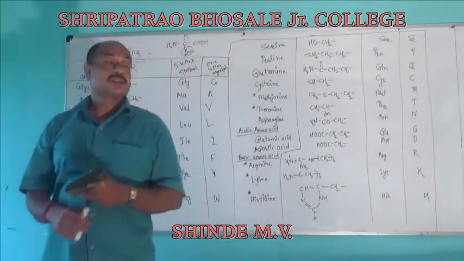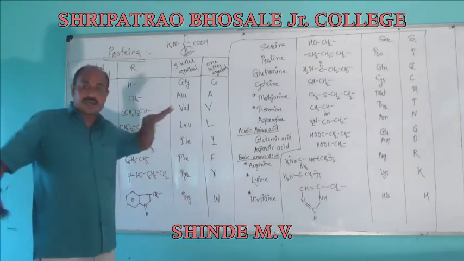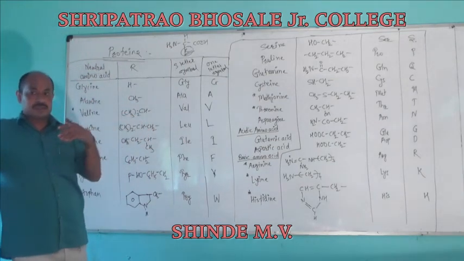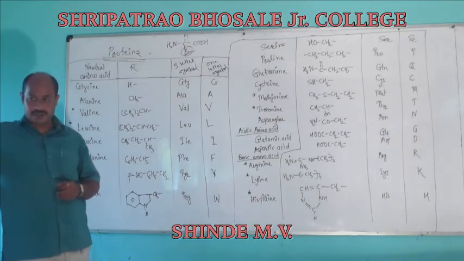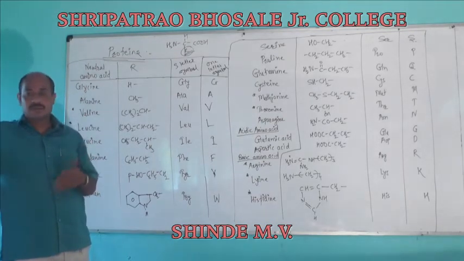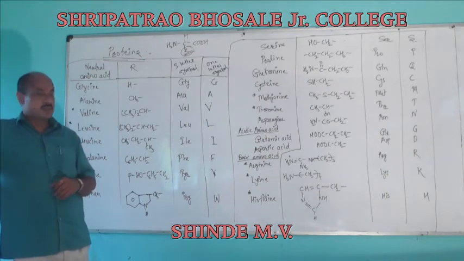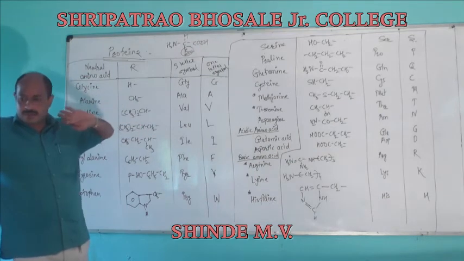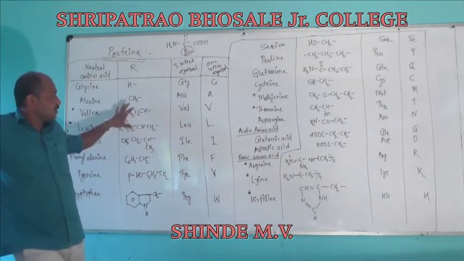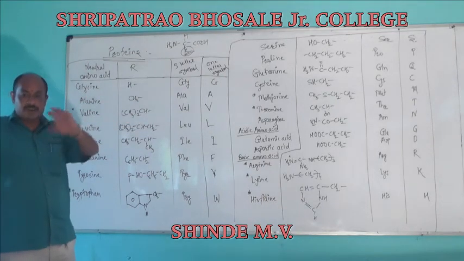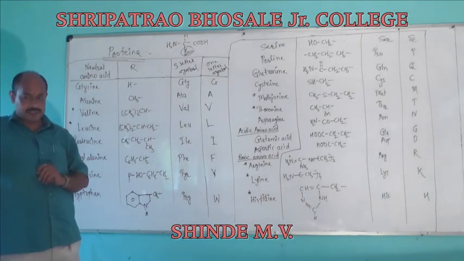These are not synthesized in the body. These are supplied to the body through our diet. We must have a supply of these types of amino acids through our diet, and the others are common amino acids which are synthesized in the body. This one is essential and non-essential amino acids.